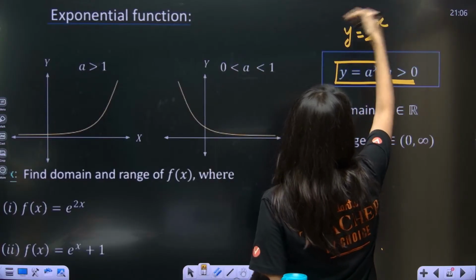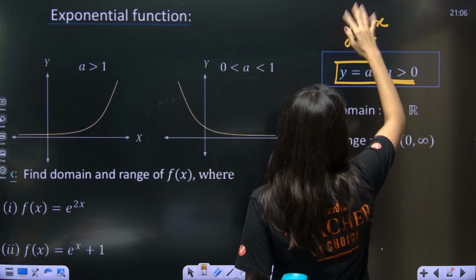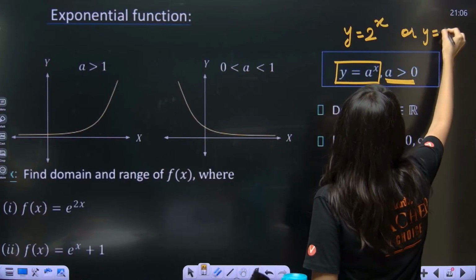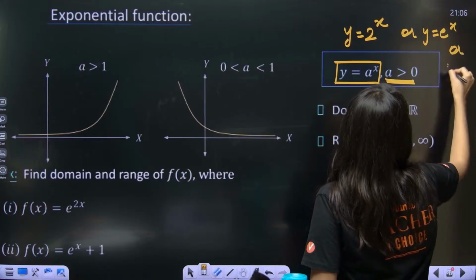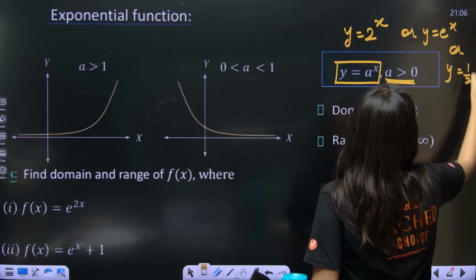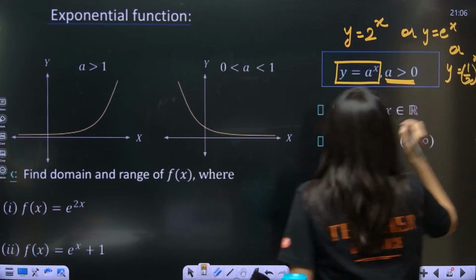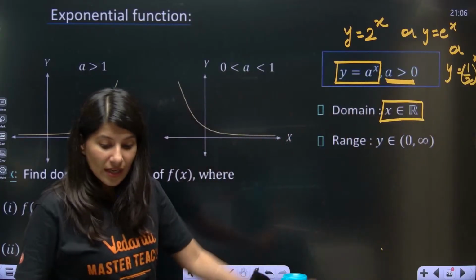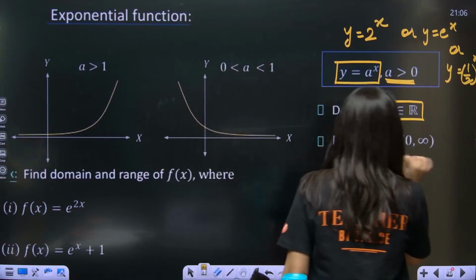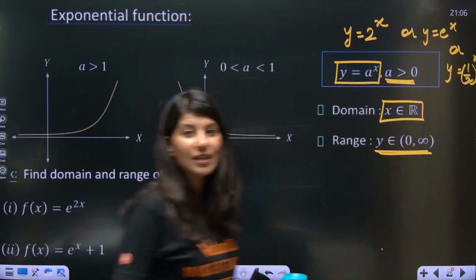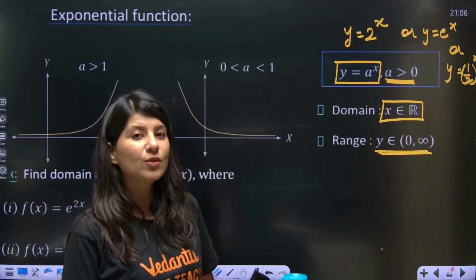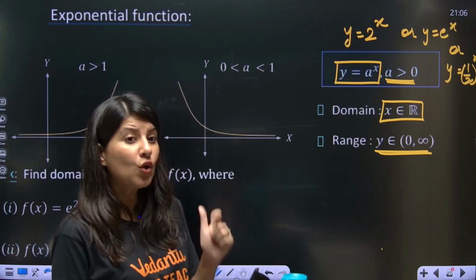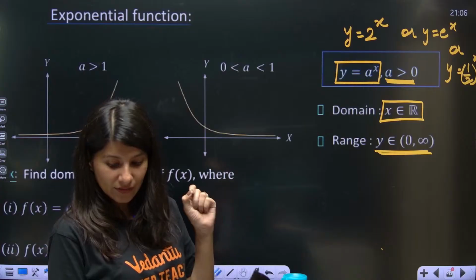If I talk about the domain of such a function, y equals 2 power x, or y equals e power x, or y equals half power x, in that case the domain will be x belongs to all real values. You have to remember the range of any exponential function is all positive values. That's it. No zero, no negative. All positive values.